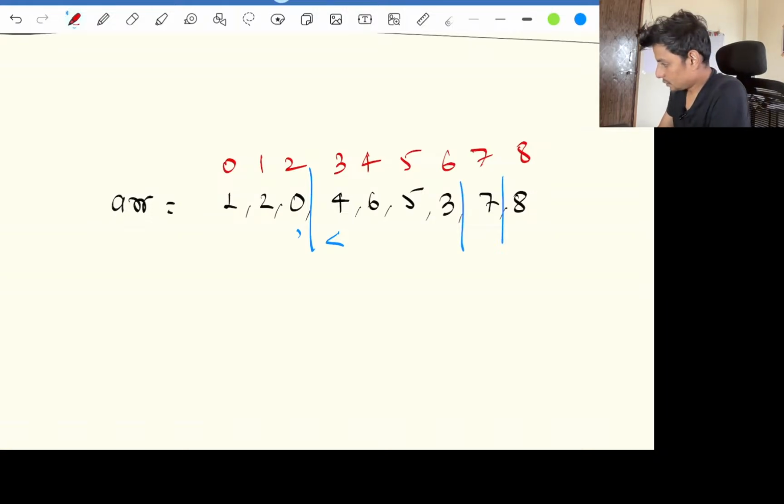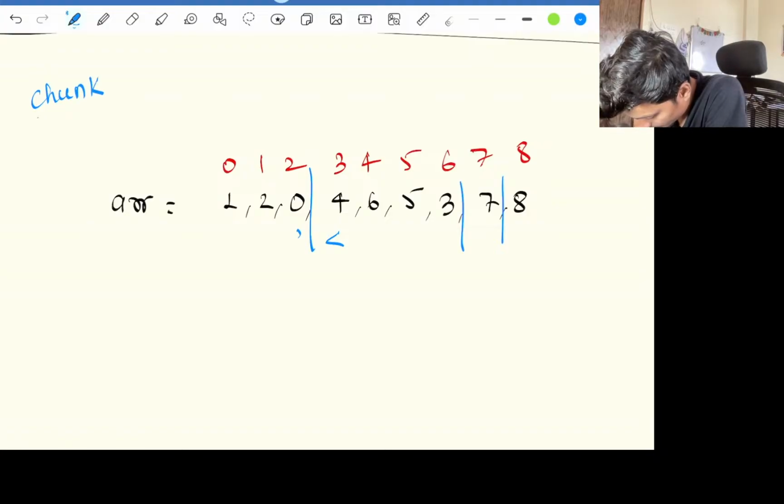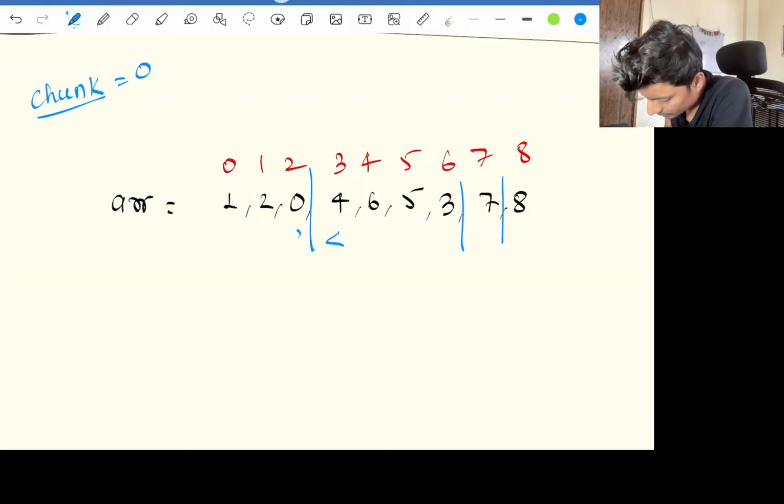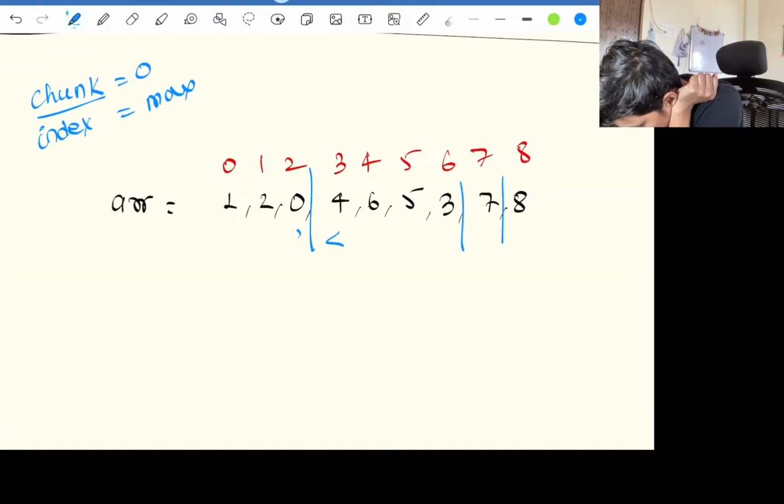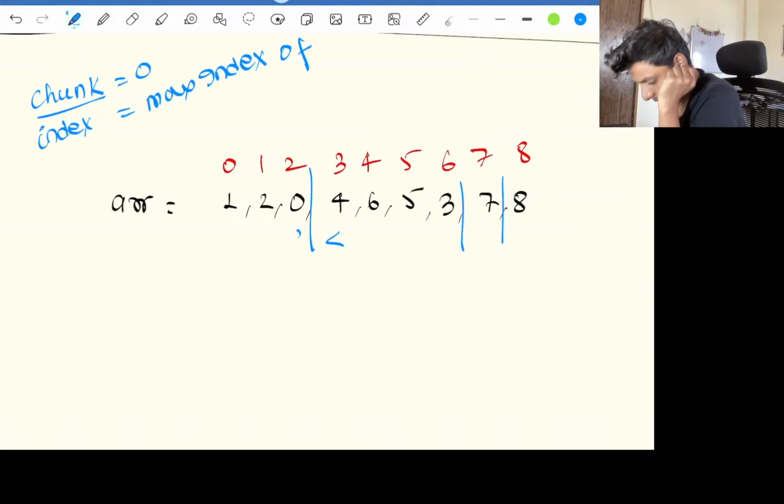Just bear with me for a couple of minutes. We'll be maintaining two counters. The first counter is the chunk counter, which will initially be 0, and the second counter will be the index counter, that will store the maximum index value index.